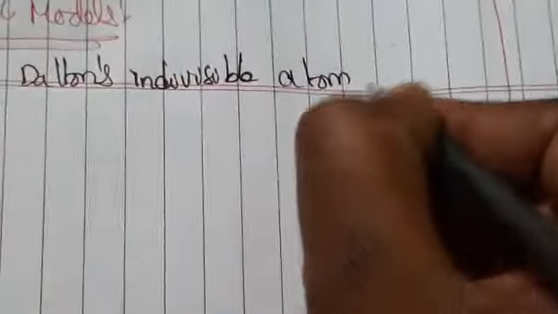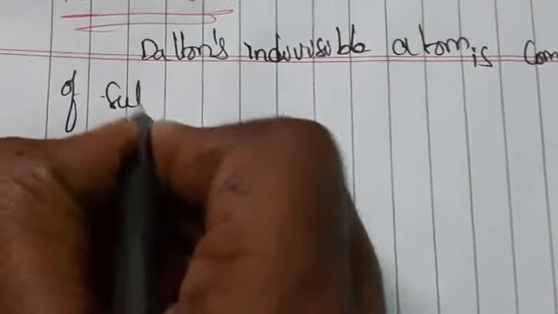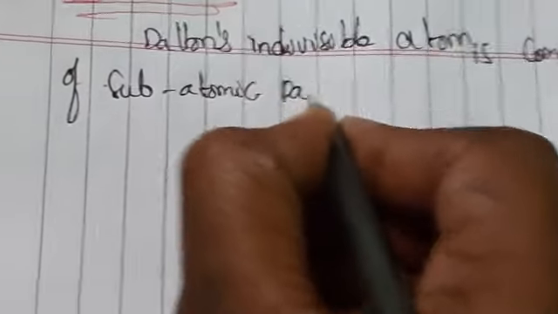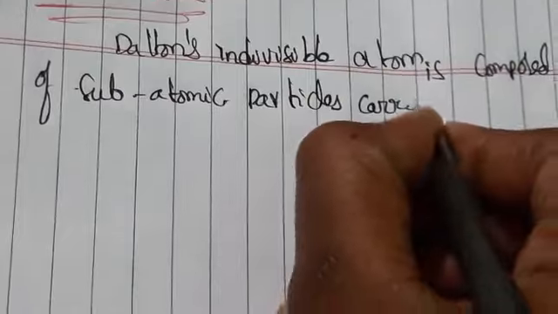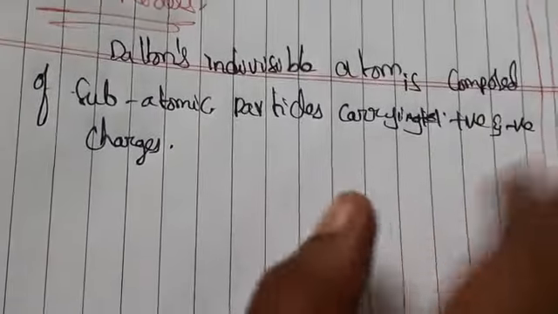It is composed of some subatomic particles which are carrying positive and negative charges. Yes or no? So Dalton has discovered about this.